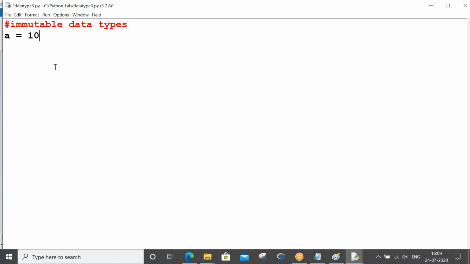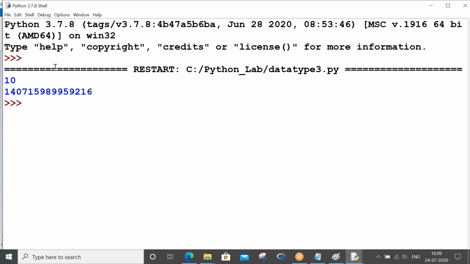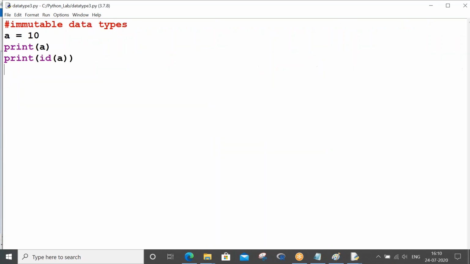Okay, so a equals 10. Now let me print a, and let me print id of a. Control S, F5. Clicking on F5, it will show the value 10 as I have printed variable a, and it is also showing the address of variable a, where that memory location got created in the system. So this is the address where your variable a is sitting.